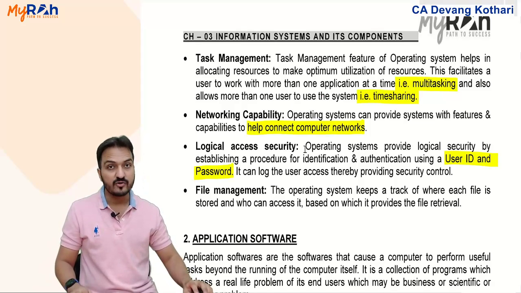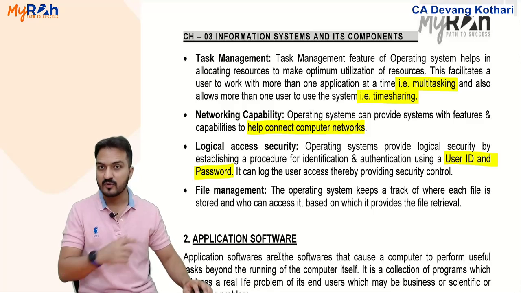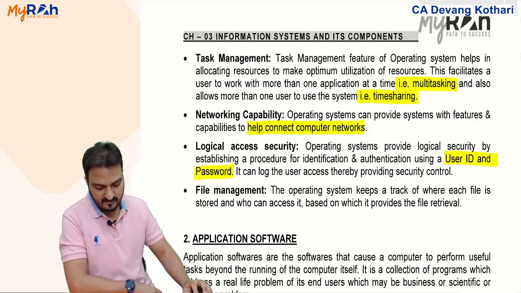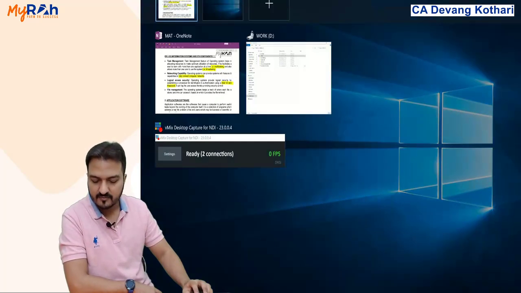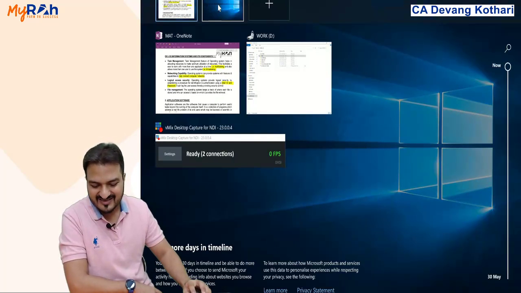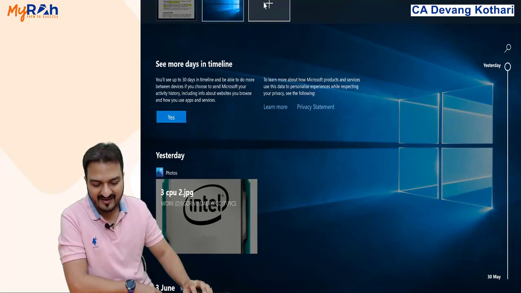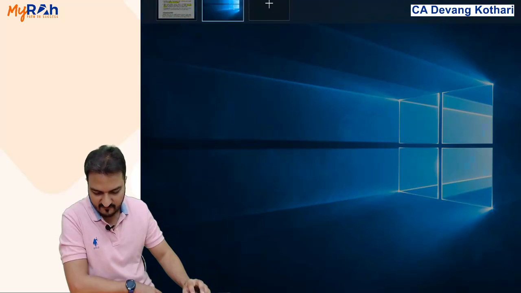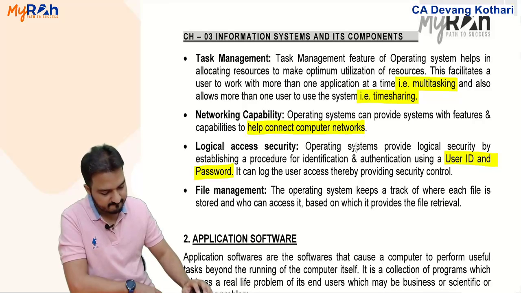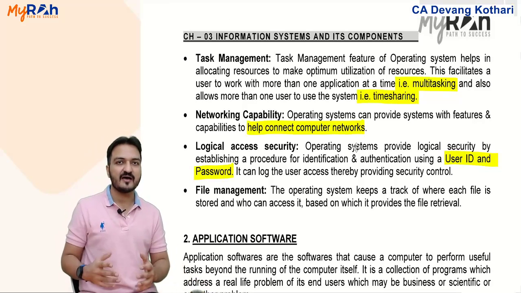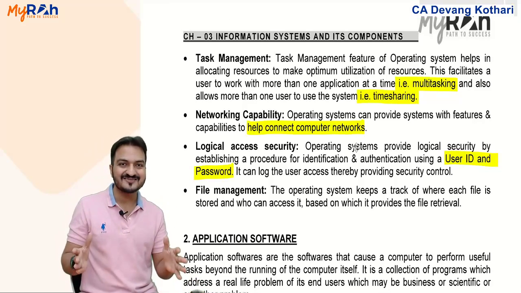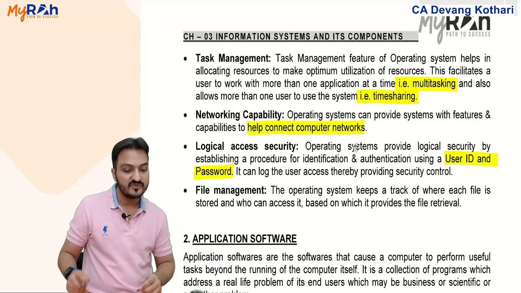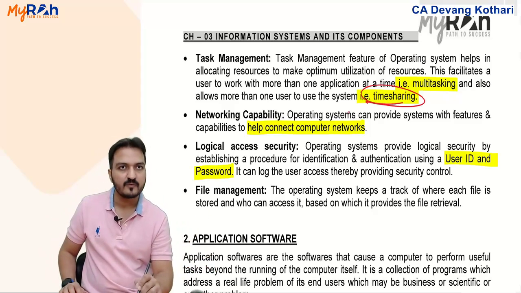In fact, nowadays in Windows 10, you can even create more than one desktop in your computer. You can create more than one desktop. On your computer, you can go to the task view button. In that task view button, you see I have already created desktop 1. This is my desktop 1. This is desktop 2. I can click on this plus sign to create a new desktop. Okay, I went to desktop 2. This is again a kind of feature which says that you can have multiple users share the same computer system. This will be called time sharing.